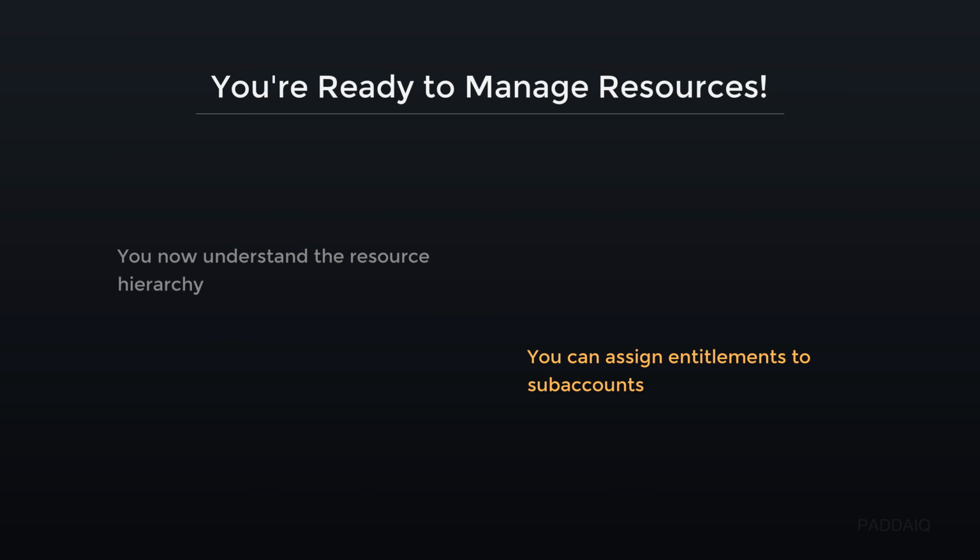You can assign entitlements to sub-accounts. This means you grant specific service permissions to your project spaces. For example, allow a development sub-account to use the SAP HANA Cloud Service. This precise control ensures each team has exactly the tools they are authorized to use.